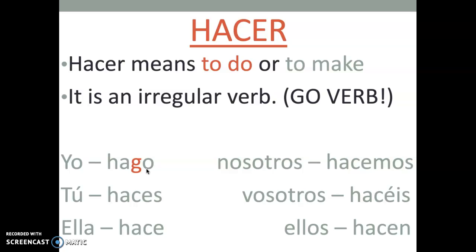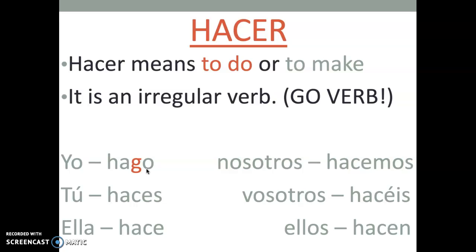So again, in order to conjugate a verb, first thing we need to do is to remove our ending so that we have our stem. So we take off our ER. Now we have our stem, which is HAC. And then we are going to add the ER endings to the end. Just keep in mind, hacer is irregular, so in the yo form, it is a go verb. A lot of teachers will call this yo-go verbs because it is in the yo form.